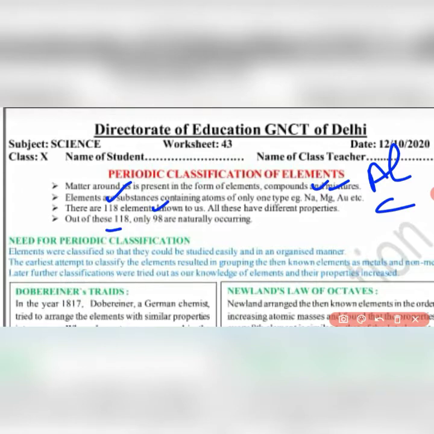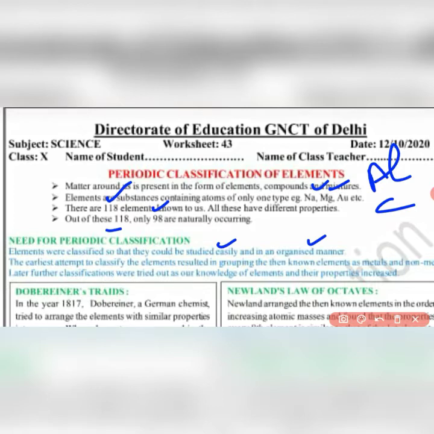Now, just to make our study simple and in an organized manner, we have classified these elements into groups and periods. So that means these elements are classified just to make our study easy and organized. We can also see an example in our house, like in a kitchen.